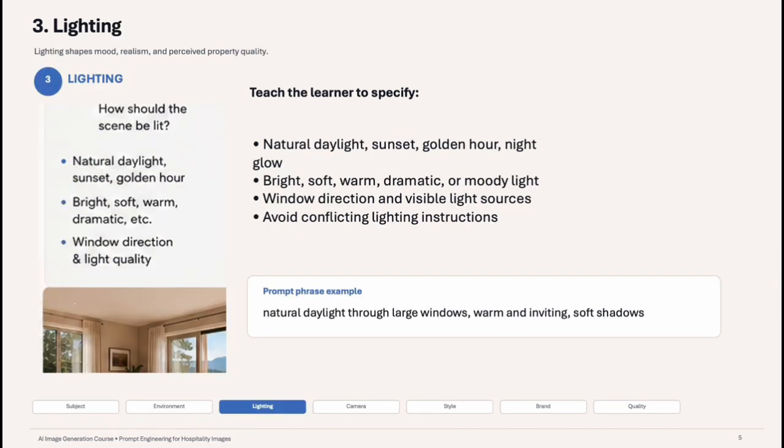The third component is lighting. Lighting is one of the biggest factors affecting image quality. Professional photographers spend years mastering lighting. With AI, you simply need to describe it. Examples could be natural daylight, golden hour sunlight, soft morning light, luxury studio lighting, or dramatic cinematic lighting. A beautiful image often starts with beautiful lighting.